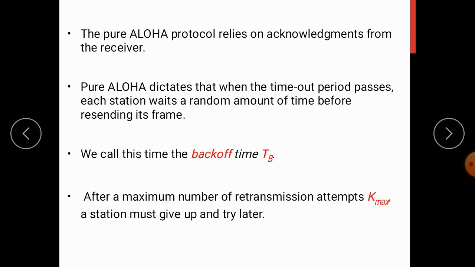So because of this, pure Aloha dictates that when the timeout period passes, each station has to wait for a random amount of time before resending the frames. We will call this time period the back off time, or TB. Along with that, there is a limitation on the maximum number of retransmission attempts, which is indicated by Kmax. So it gives how many times a station can try at max, and later it will give up and try later.